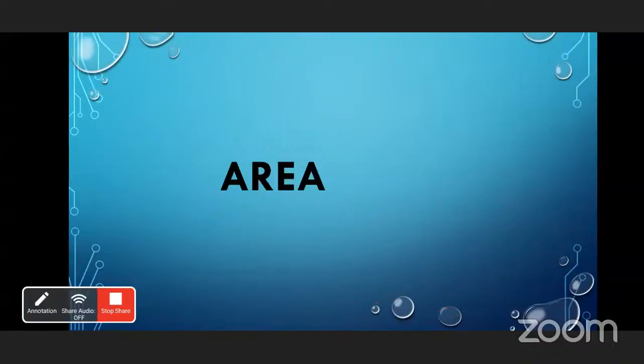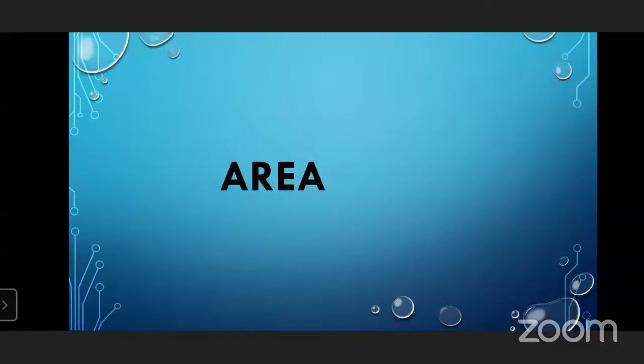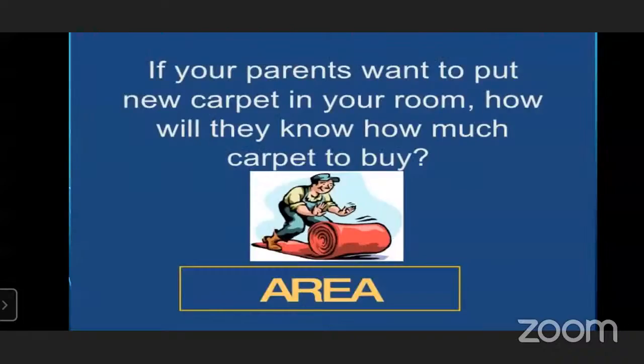Okay. We will start the topic area. So till now we learned how to find out the perimeter of square and rectangle. Now we will see how to find out the area of a given figure, or area of square and rectangle. Okay, so what do you mean by area?